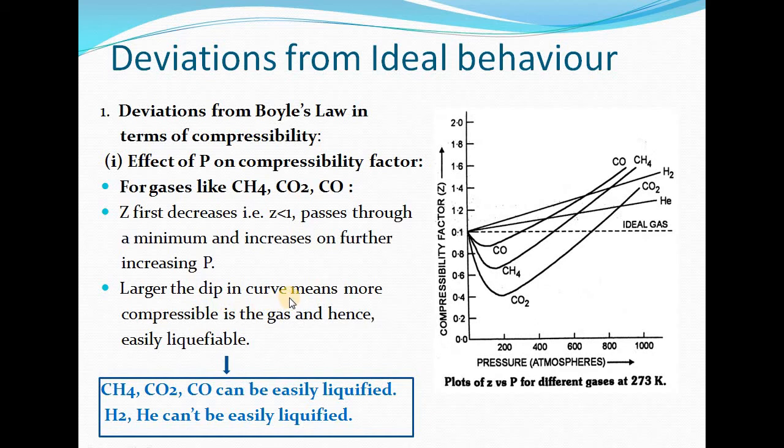Larger the dip in the curve, more compressible will be the gas. What we are observing from here, larger the dip in the curve, more compressible will be the gas, so it will be easily liquefiable. So we can say CH4, CO2 and CO, methane, carbon dioxide and carbon monoxide, they can be easily liquefied, whereas hydrogen and helium, which are showing positive deviations from the ideal behavior, they can't be easily liquefied.